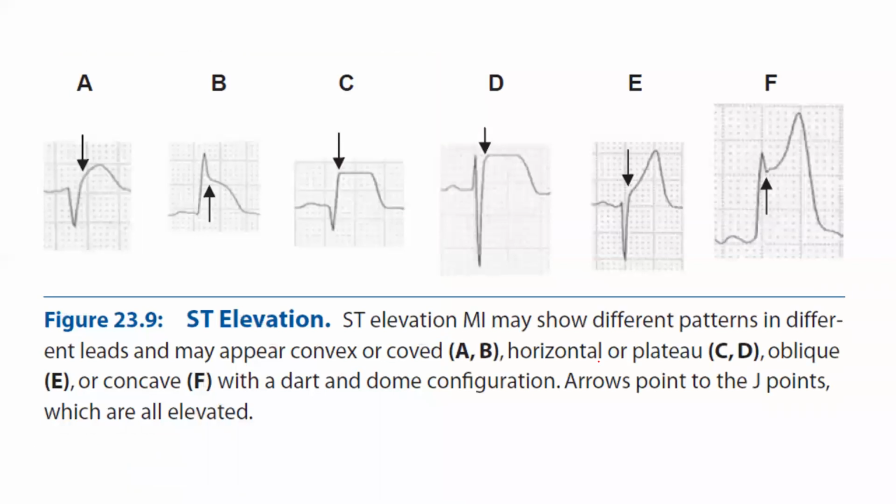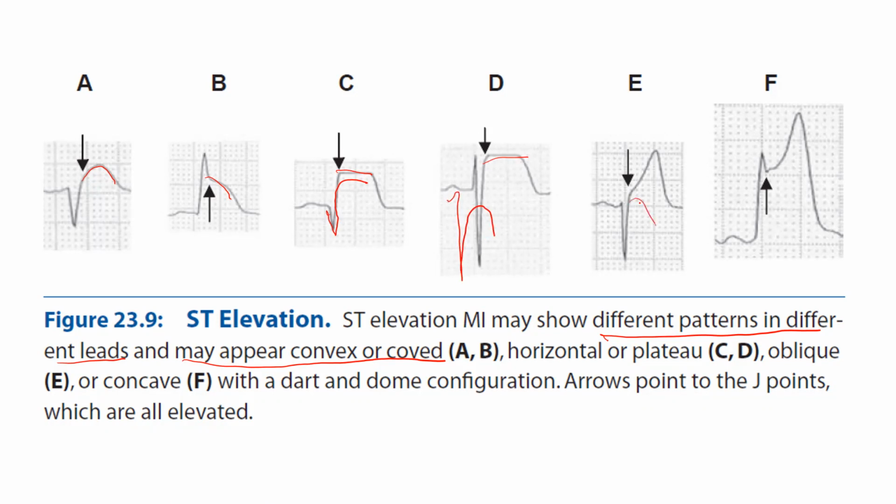Now it will show different patterns in different leads and may appear convex, concave or coved. So many different types of pattern are there. See here A, it is almost curved up. This is sloping down. This is flat. This is also flat. See what has happened here: the negative directly has come positive. Here positive, negative and then it has come. See, some amount of morphological change.